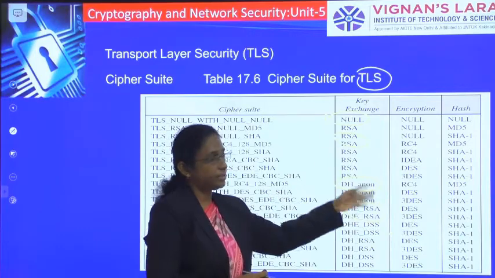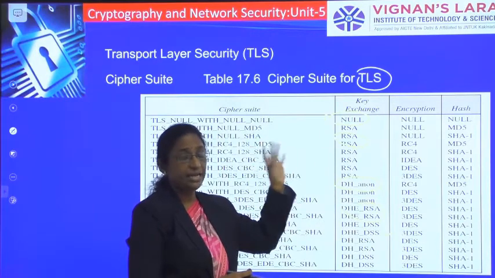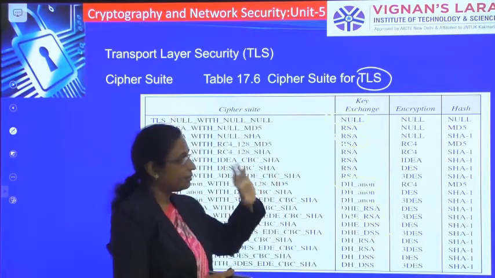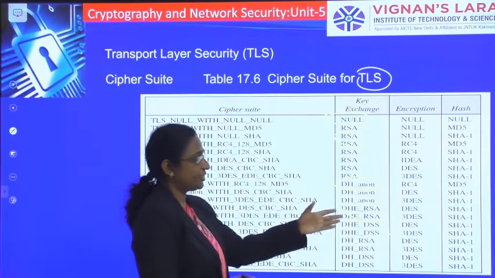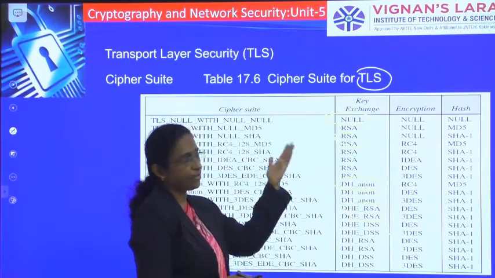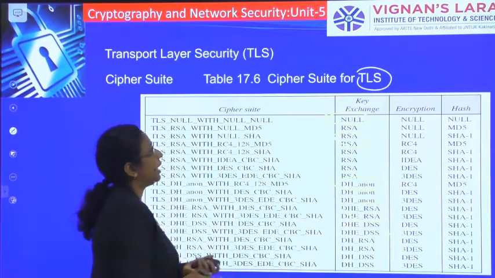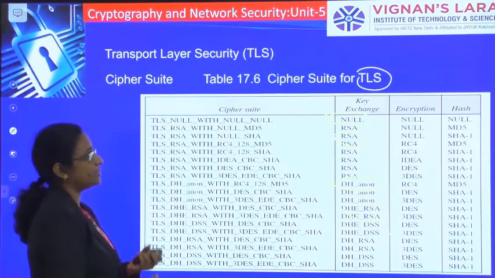So all those that are supported by SSL except Fortezza. And similarly hash also. So for hash functions you will be using SHA, MD5, null. So these are some of the cipher suites or some of the